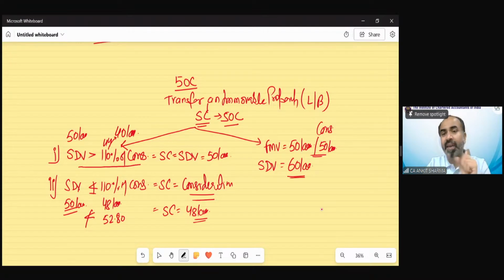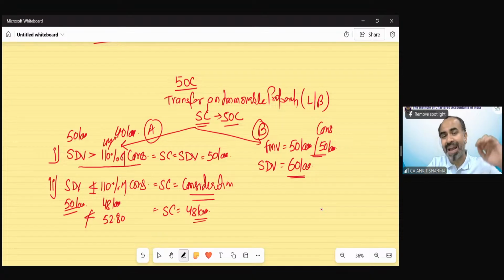Suppose this is the real case, that actually I am receiving 50 lakh because the market value is 50 lakh, but stamp duty value is 60. So there would be a problem for the assessee. If we apply the normal scenario as per case A, suppose this is case B. Case B is for those cases in which the real market value is lower than the stamp duty value.